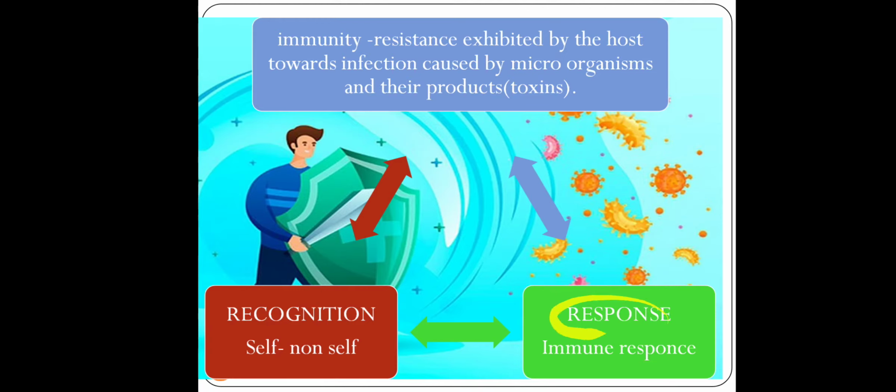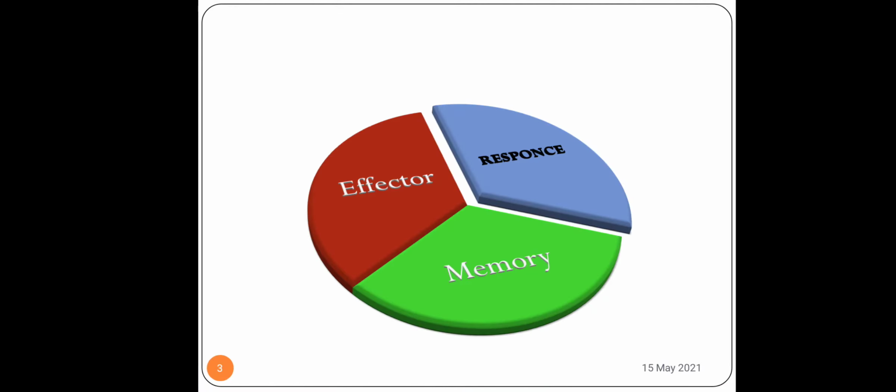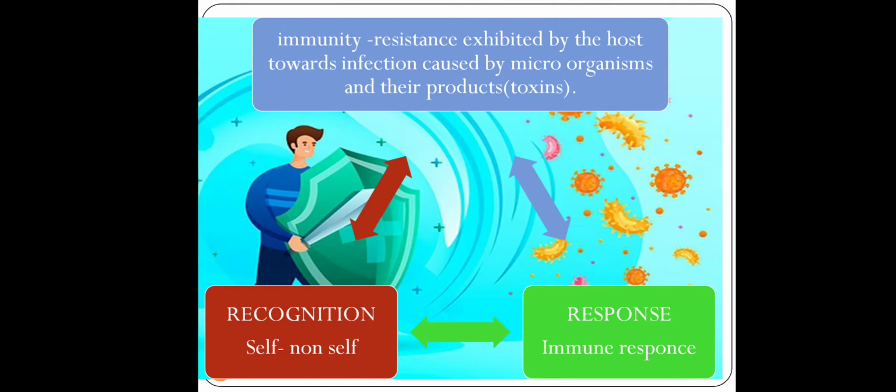So it will respond, that is your immune system will respond as to how to kill it, which pathway to follow. Is it to engulf, is it to make holes and destroy, or is it to simply throw out? So these are the different ways that it will follow. So it is basically recognition and response. Response can be of two types: effector and memory.